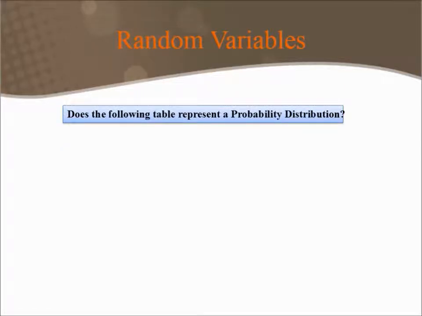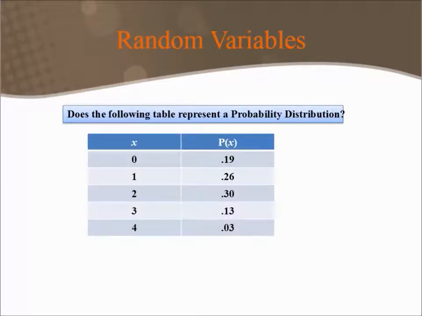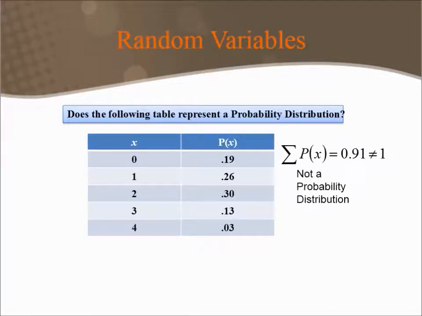So consider the following table, and does it represent a probability distribution? Well, at first glance, the left column seems to represent a random variable because our random variable can take on any single numerical value. And in the right, we have several what seem to be probabilities that are between 0 and 1. To have this table represent a probability distribution, however, the probabilities would have to add up to 1. However, if you actually add these up, they only add up to 0.91, not 1. So this would not be a probability distribution.